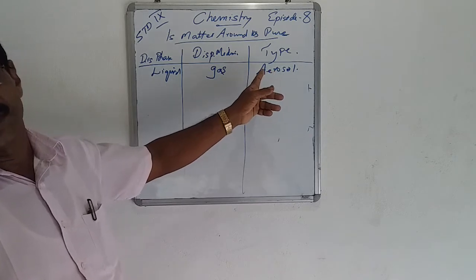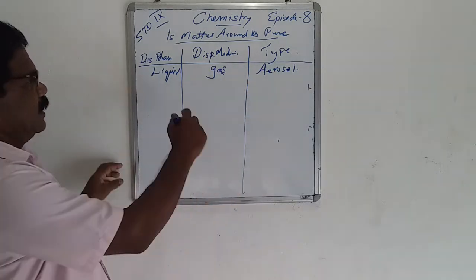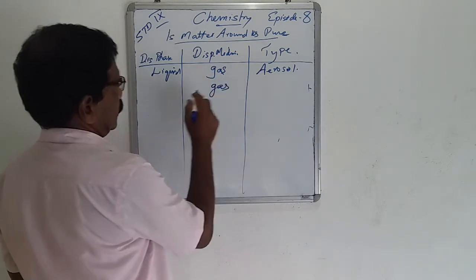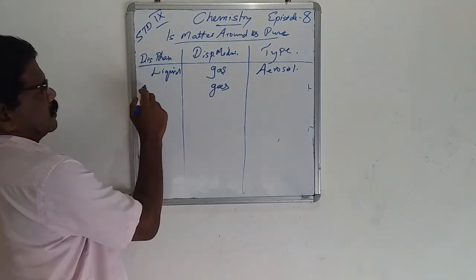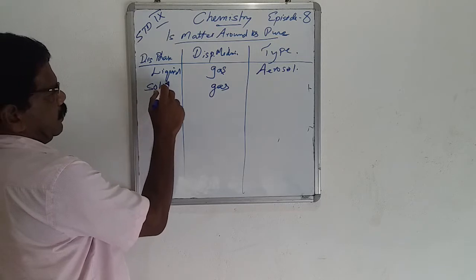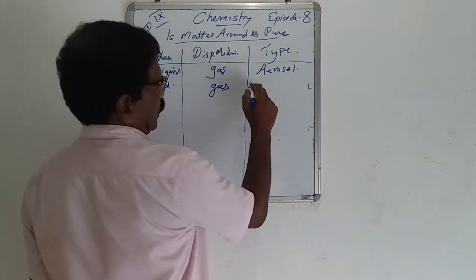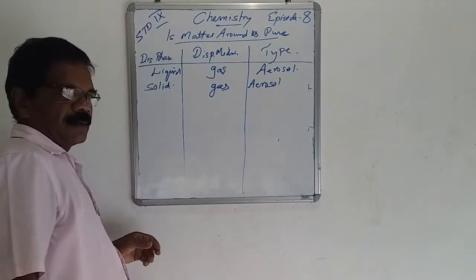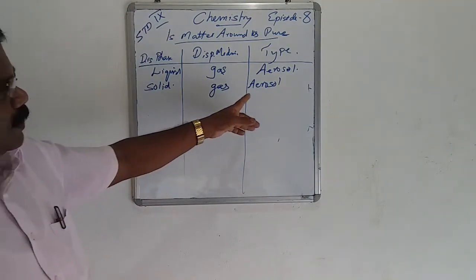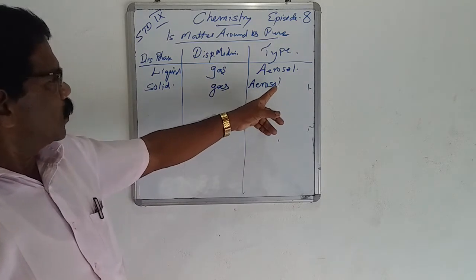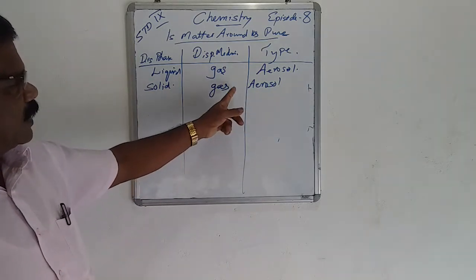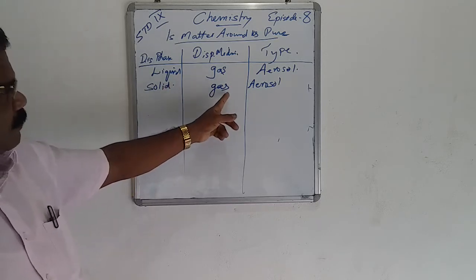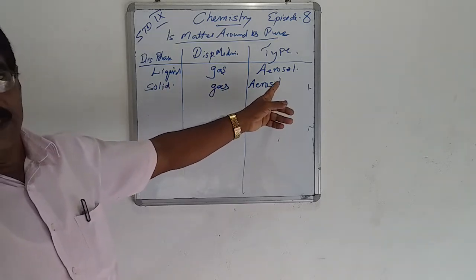The second type is dispersing medium gas with dispersed phase solid. This is also known as aerosol.